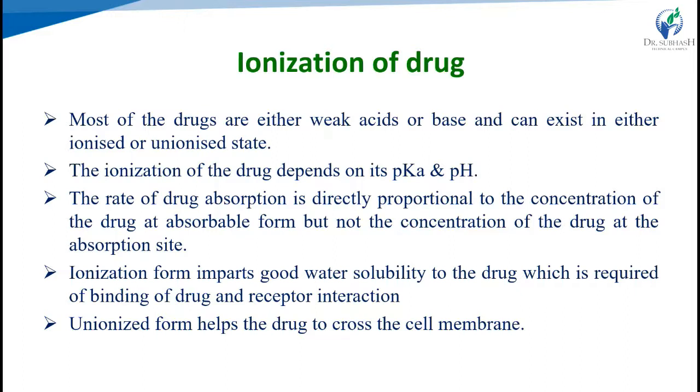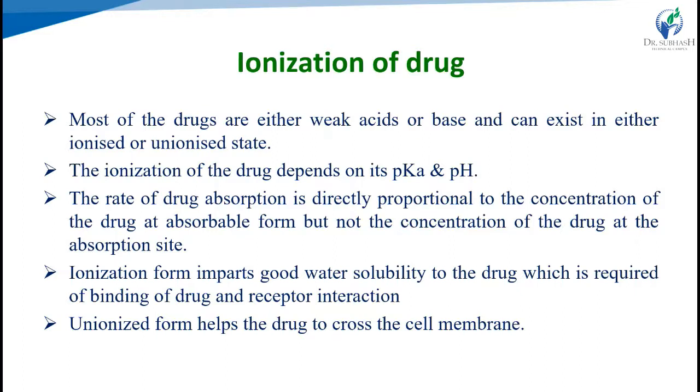So if ionization is there, then the viability is less, which we have to find out. The absorption rate decreases as compared to the unionized form. So the unionized form is highly required, as it helps the drug easily cross the cell membrane by diffusion. That's why we have to find out the partition coefficient and the ionization constant.